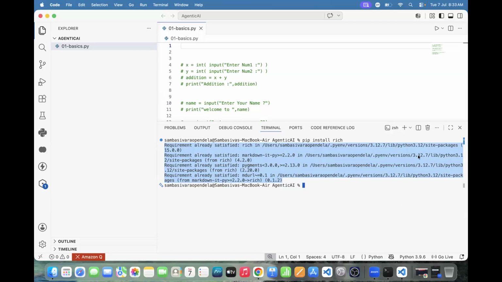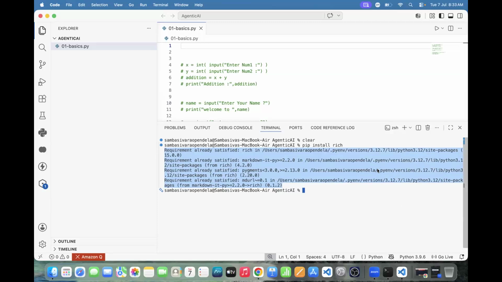Team, can you please help me? How to download the rich library? Install rich. In some laptops, what is the command? pip3 install rich. Fine.